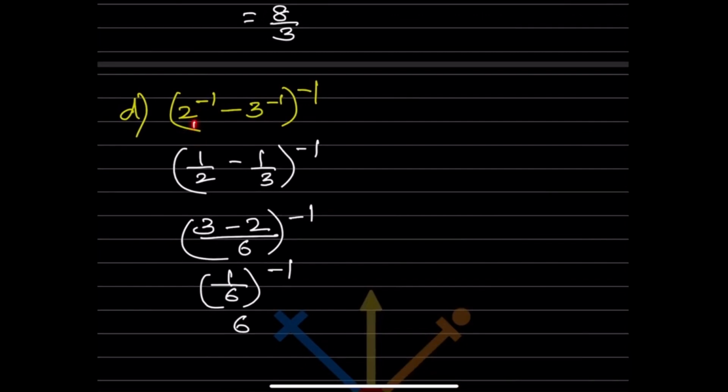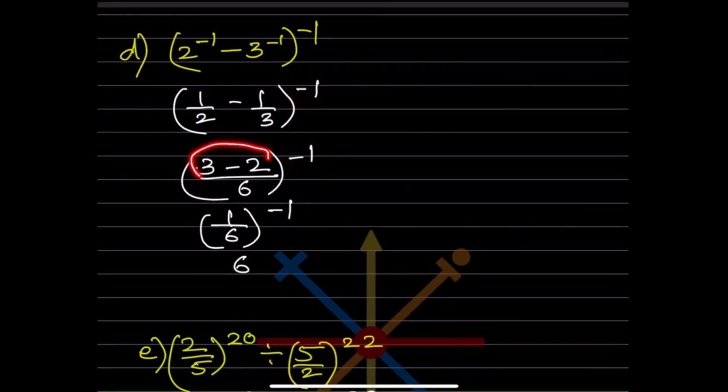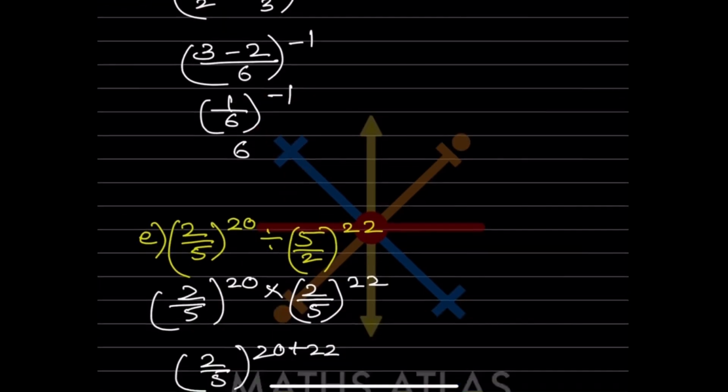So now 2 raised to minus 1, that is going to be 1 by 2. This is 1 by 3 raised to minus 1. So what will you do? Now see here, both the denominators are different, here is minus sign. So you are going to take the LCM. So 6 is the LCM. So here will be 2. So this also should be 2, 3. So 3 minus 2 by 6, raised to, first you are not going to change, minus 1. Now what we can do, 3 minus 2 is 1 by 6 raised to minus 1. And this is now negative 1. So you are going to flip over this one. So 6 by 1. So that is going to be 6.